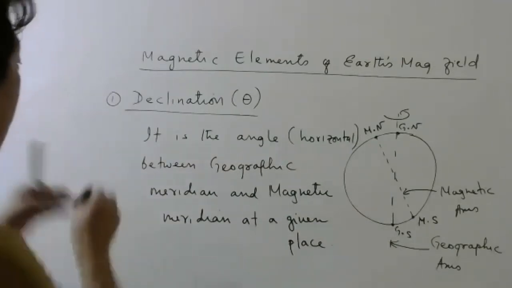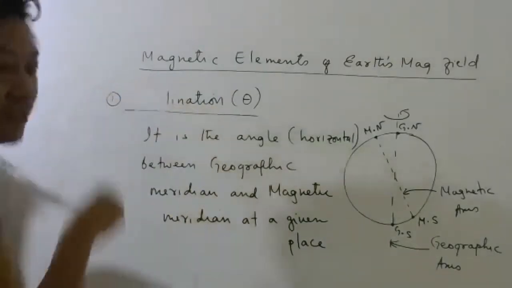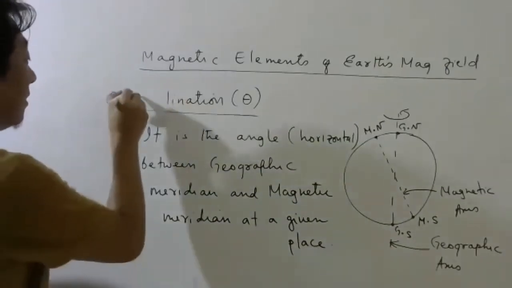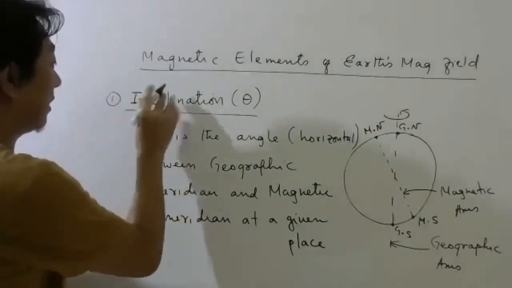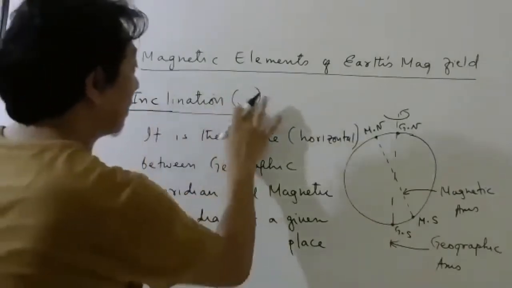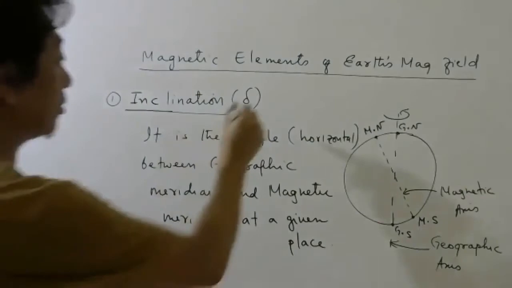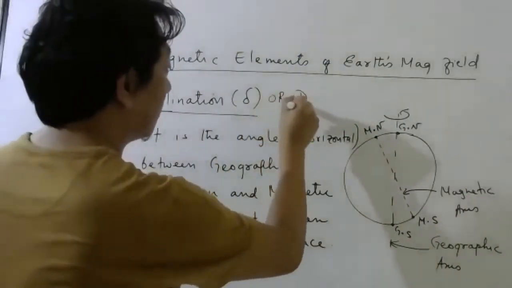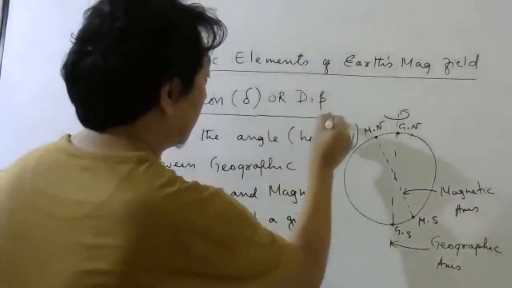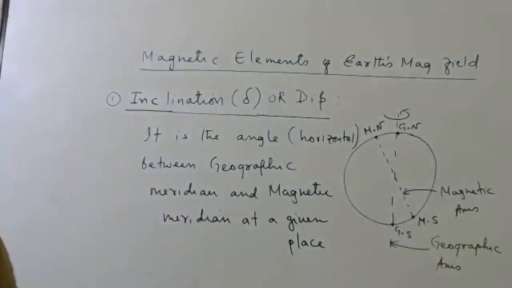Then the second one is called inclination. This is very easy to remember. Inclination. This we write with the delta symbol. And it is also called dip. It is also called angle of dip.